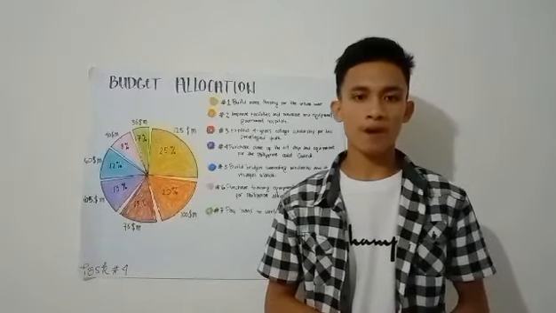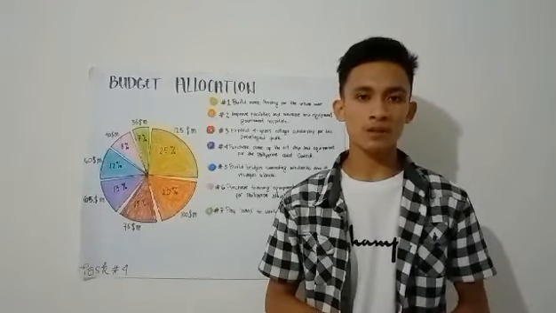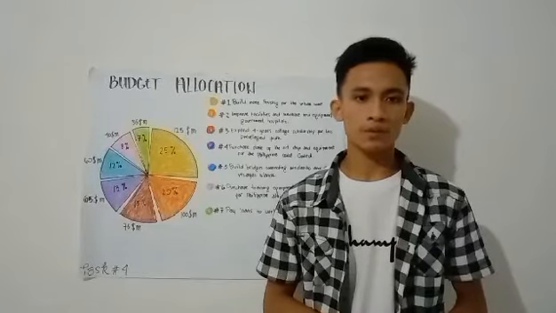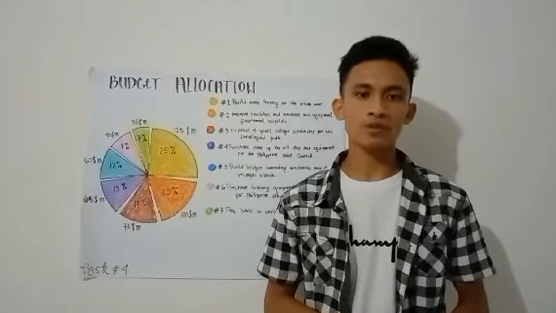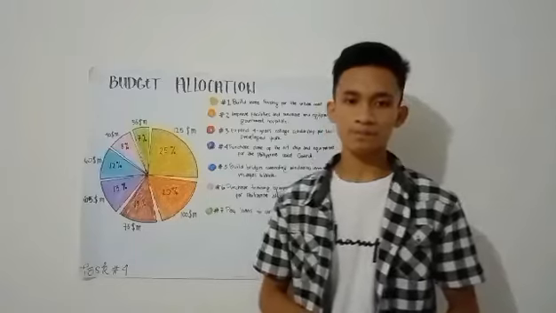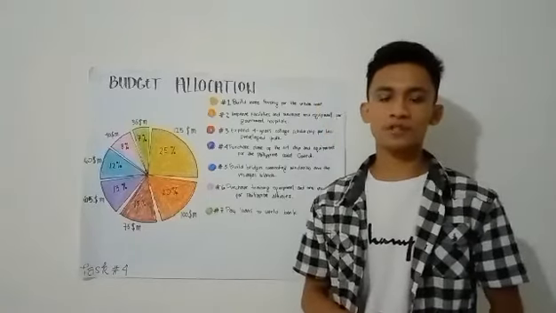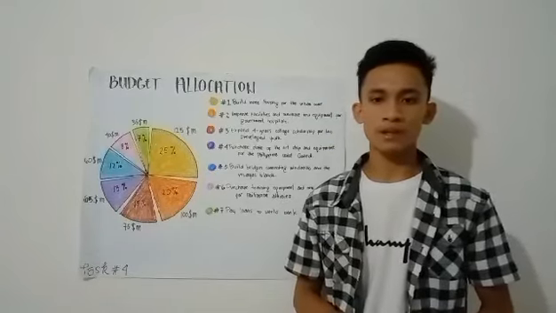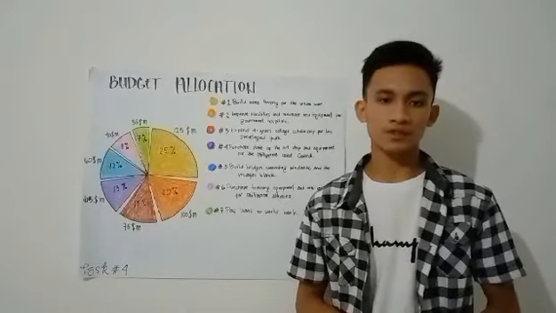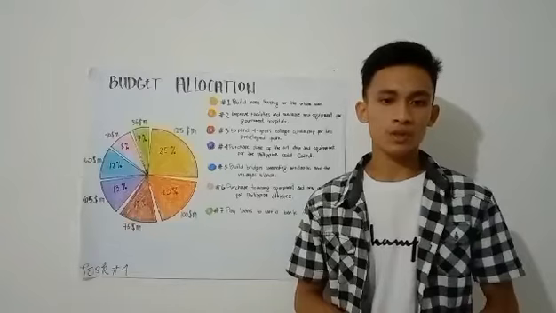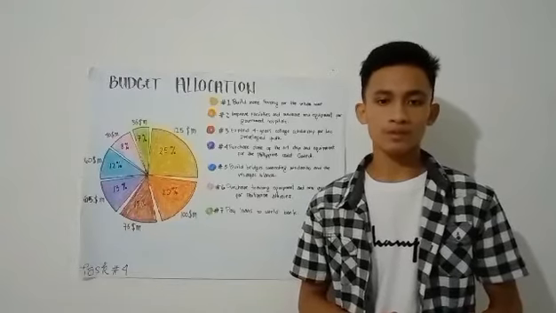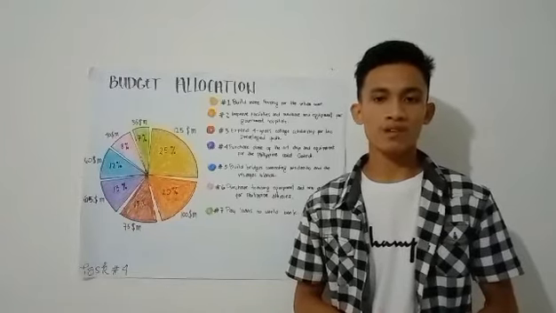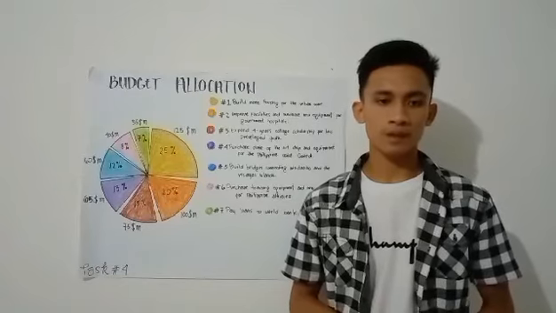I would like to share my pie chart showing the percentage distribution of budget allocation with the amount of 500 million US dollars budget converted to Philippine peso, which is the total amount of 25 billion pesos. The highest percentage on my budget allocation is 25%, which is now rank number 1, followed by 20% and so on, with the total of 100% of the 500 million US dollars.